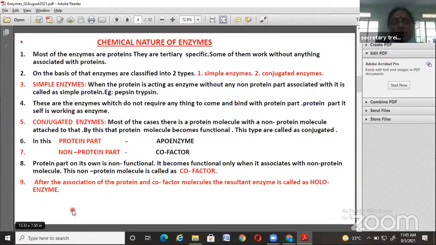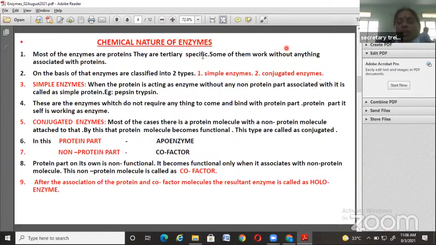Most of the enzymes are proteins. There is a statement: all the enzymes are proteins, but not all the proteins are enzymes. That indicates that the majority of the enzymes are made by proteins only, but not all proteins are enzymes.